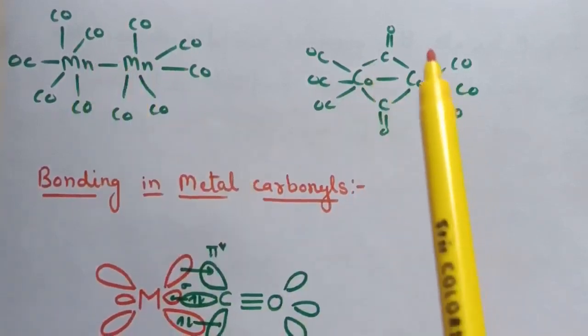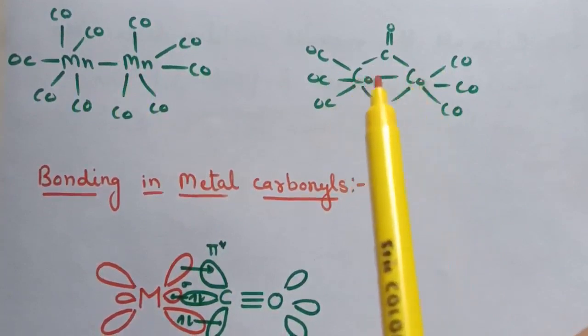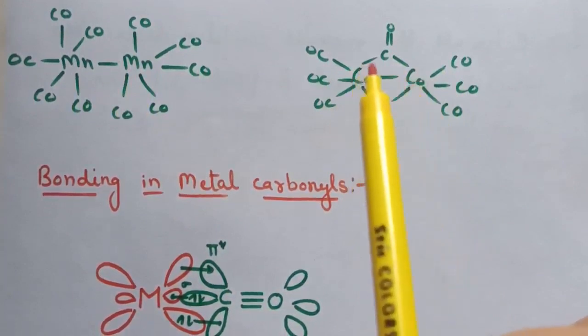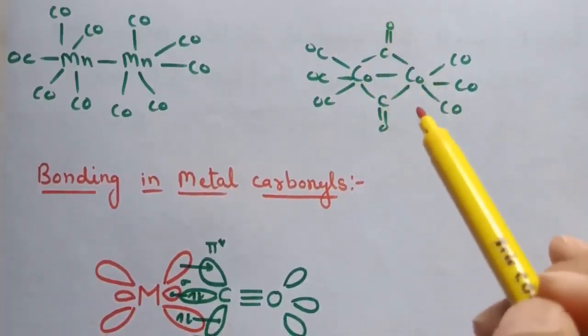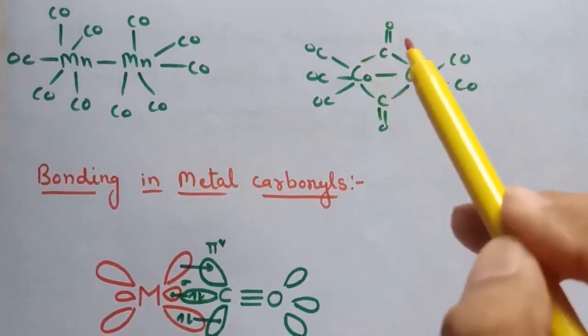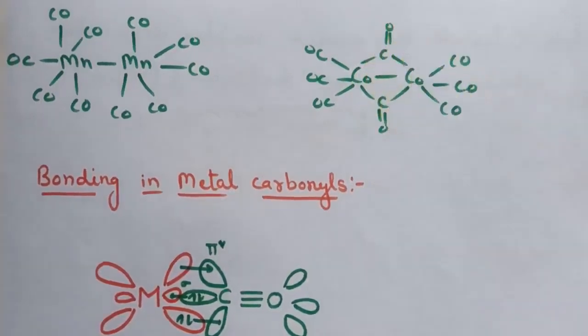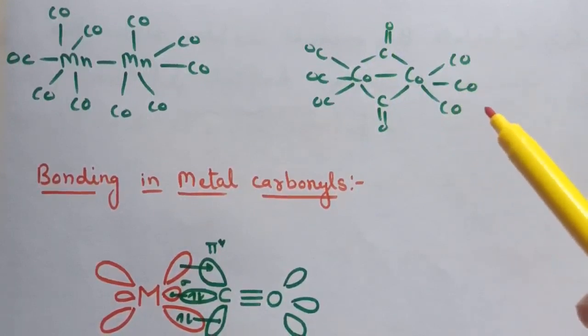And this is the structure of Co2(CO)8. Here a cobalt-cobalt bond is there, and in between the two cobalt atoms two carbonyls are attached, which are known as bridging carbonyls, and these other CO are known as terminal carbonyls.